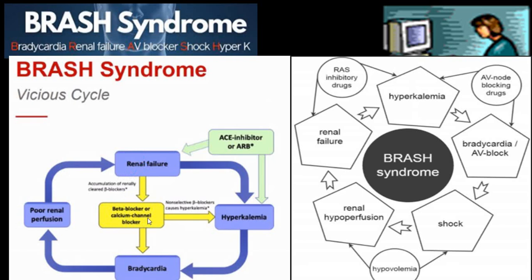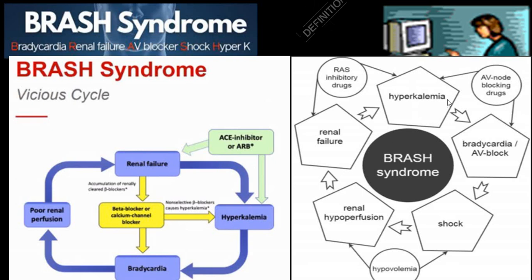Beta blocker is also known to increase hyperkalemia because it will shift potassium from the intracellular into the extracellular compartment. And ACE inhibitor also is known to aggravate renal failure, and also it will aggravate hyperkalemia. Indirectly, what came first? We don't know.